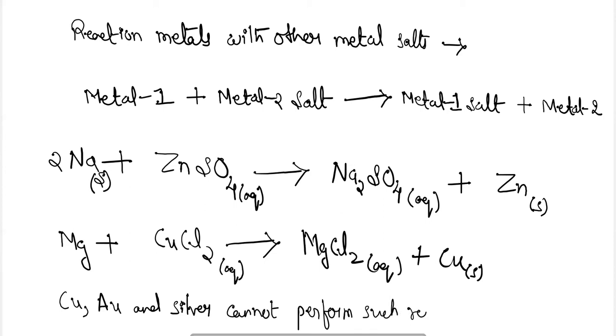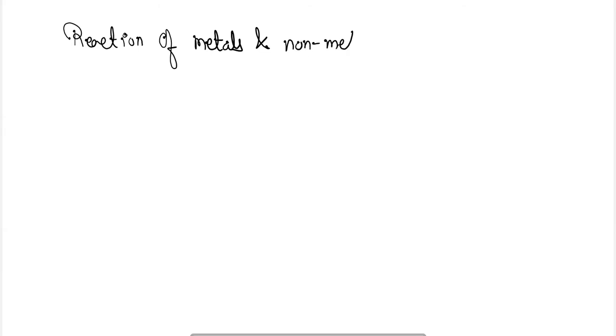Such reactions. Okay. Next is the reaction of metals and non-metals. As we know, metals have an electropositive nature and non-metals have an electronegative nature. So generally, metals and non-metals will react with each other to form ionic compounds.